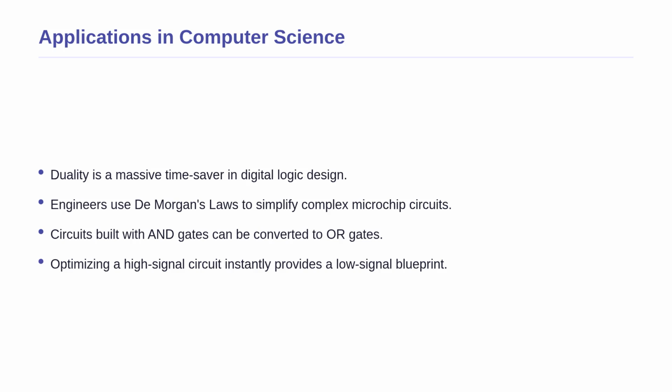The duality principle is a massive time saver in computer science, specifically in digital logic design, which powers every computer and smartphone. Engineers use a specific version of this, called De Morgan's laws, to simplify complex circuits. By converting circuits built with AND gates into circuits built with OR gates, they can drastically reduce the cost of manufacturing microchips. If an engineer finds a way to optimize a circuit that detects when a signal is high, duality immediately gives them the blueprint for a circuit that optimizes when a signal is low. It literally cuts their workload in half.